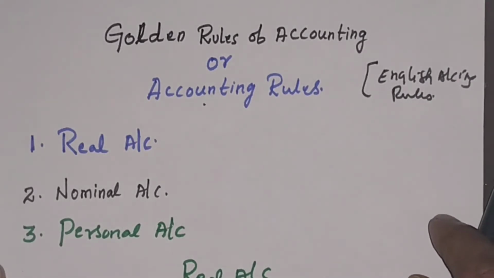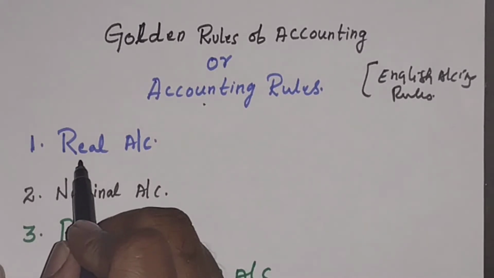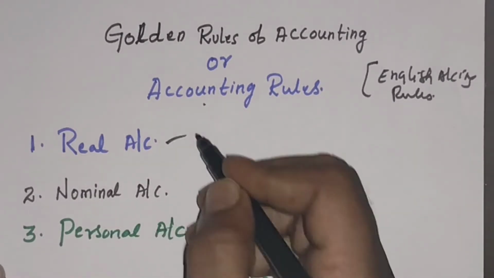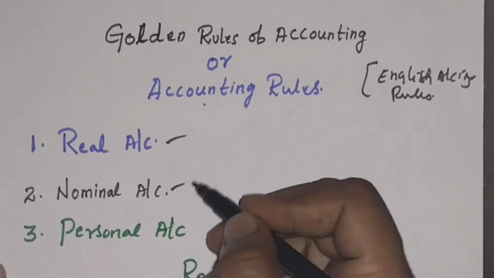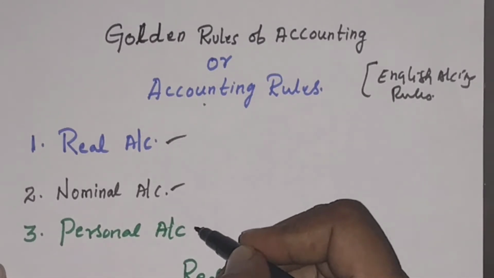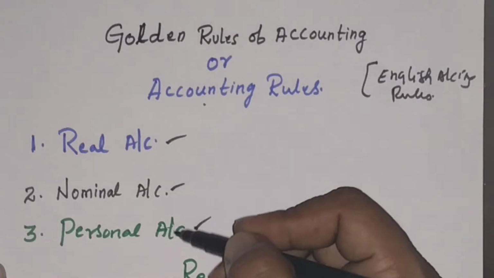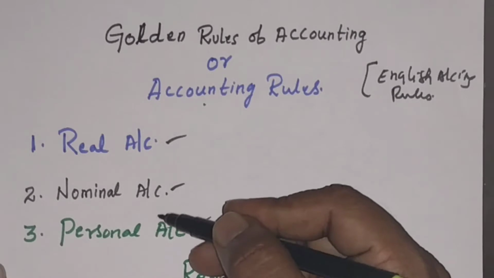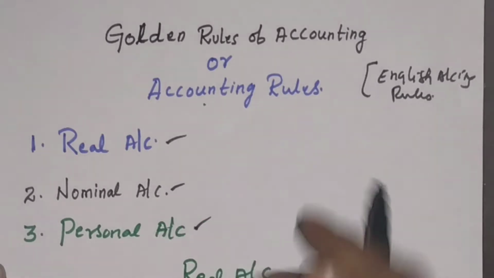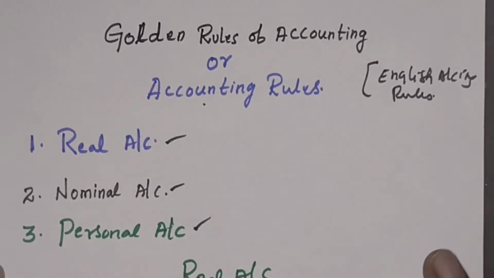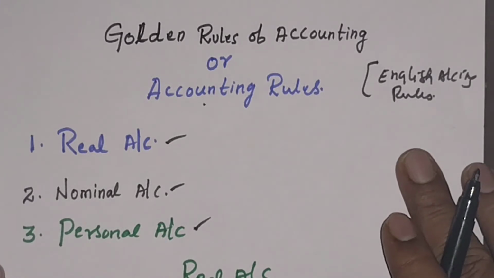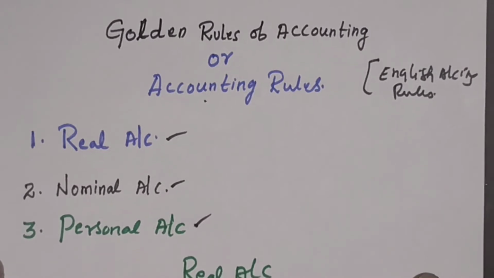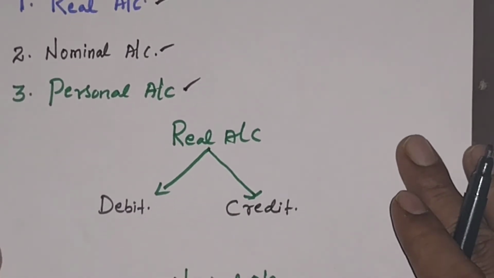The accounting rules are classified into three. The very first one is the real account, the second one is the nominal account, and the third one is the personal account. It doesn't mean that we need to say it in this order only. Either we can say personal account, real account and nominal account, like that also. And for every kind of account there are debit and credit rules, which we are going to discuss one by one.